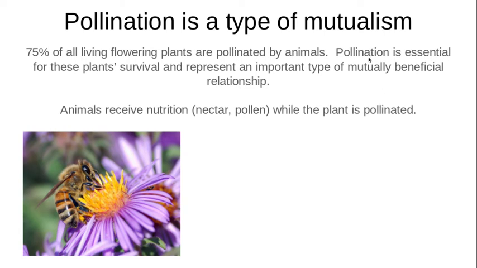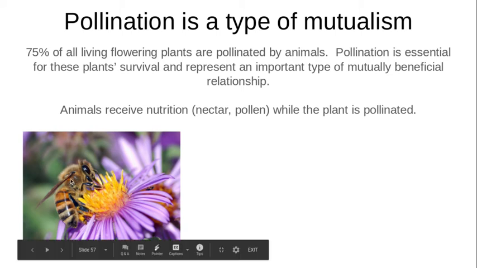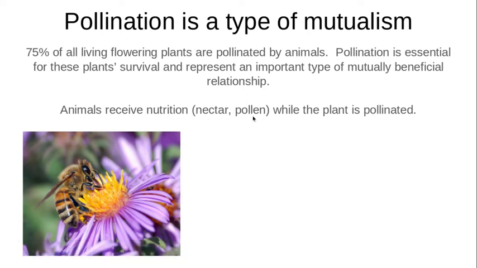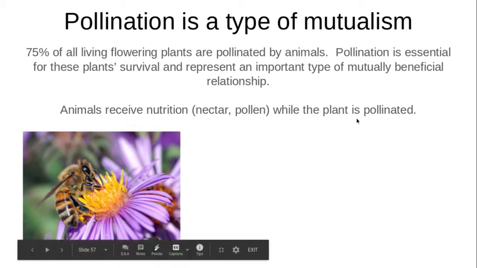Okay, but pollination is essential for all of these plants' survival, and it represents an important type of mutually beneficial relationship. So how do they both benefit? Well, the animals, like the bees, are receiving nutrition because they're getting nectar and pollen. And the plant is benefiting because the plant is being pollinated. So both species are benefiting.